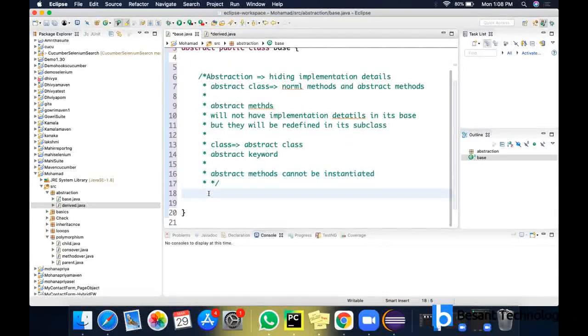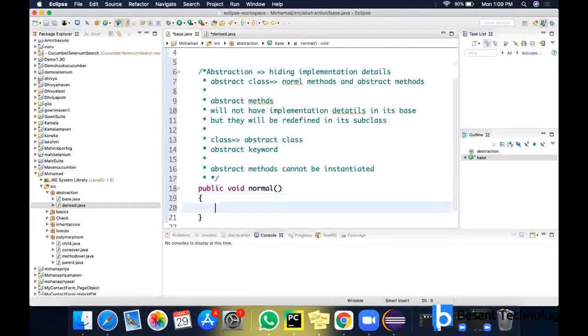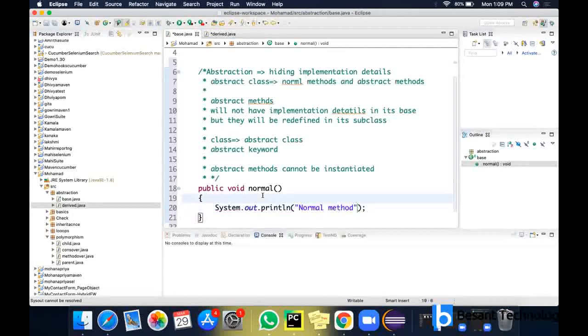Now first let me have a normal method. It will be public void normal, and I'm just giving a message here, a sysout message: "I'm a normal method". So we have a normal method now.